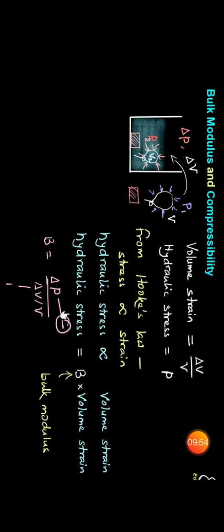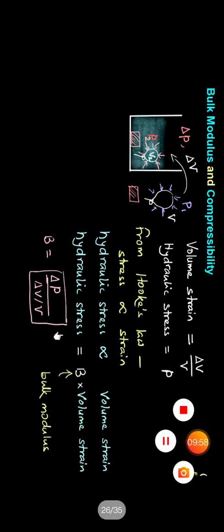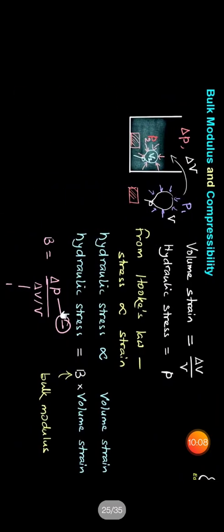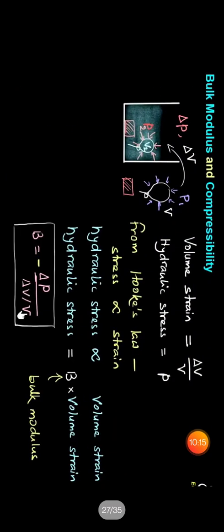So the expression gives a negative value. Since the bulk modulus is positive, a negative sign is appended, so the formula for bulk modulus is B is equal to minus delta P upon delta V upon V.